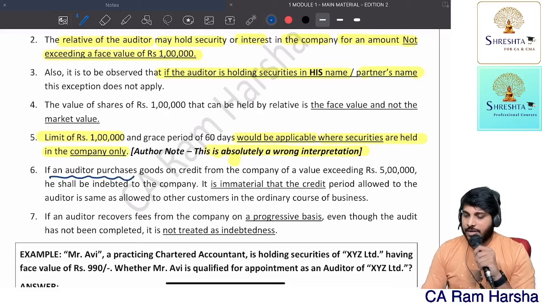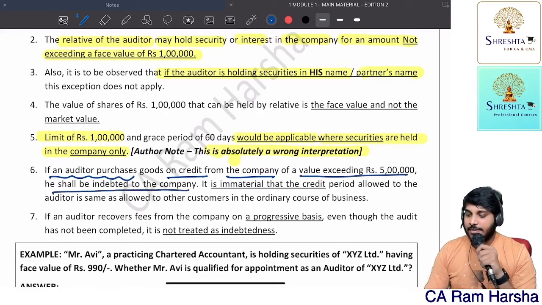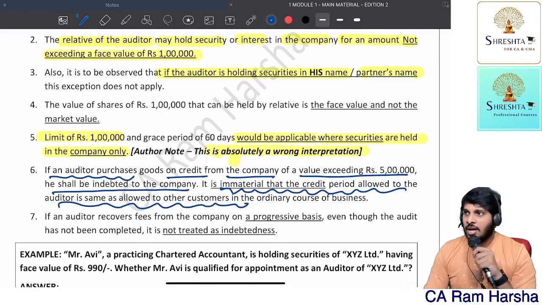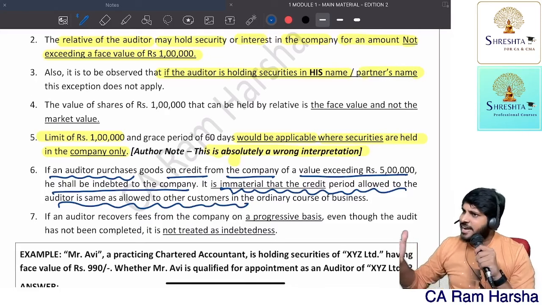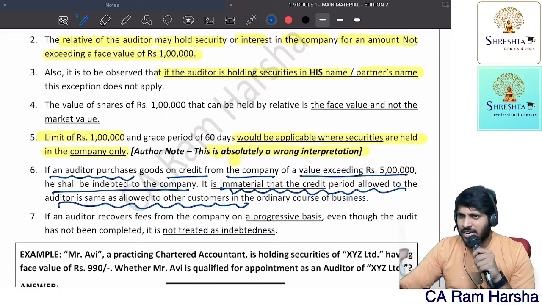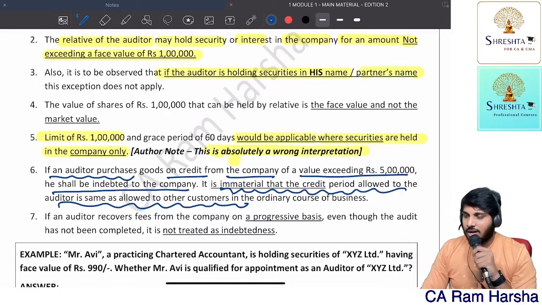If an auditor purchases goods on credit from the company for a value exceeding 5 lakhs, he is indebted to the company. Immaterial that the credit period allowed is same like any other customer. Sir, I was given credit like any other customer. That is immaterial. It doesn't matter. You're disqualified. Are you clear?